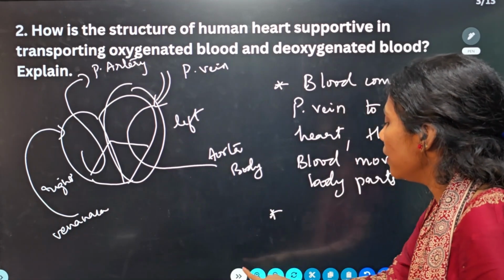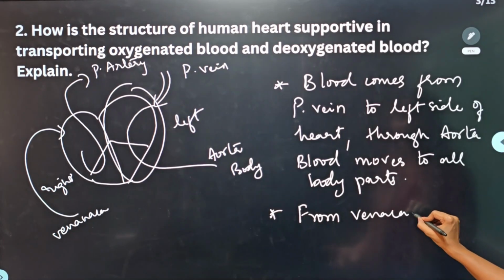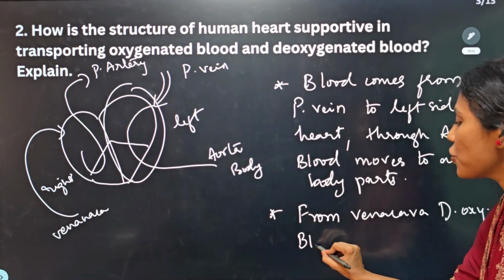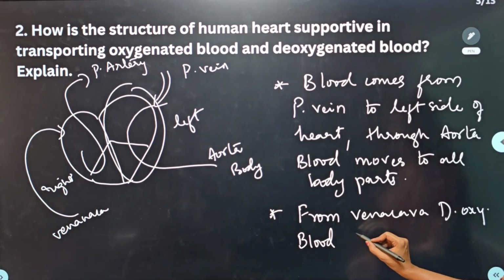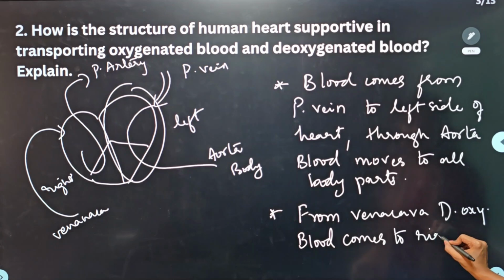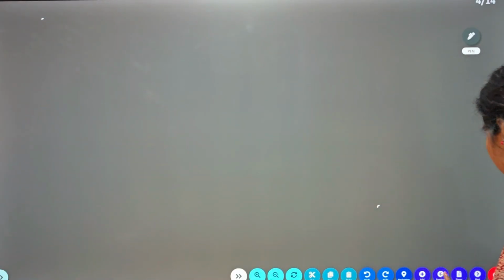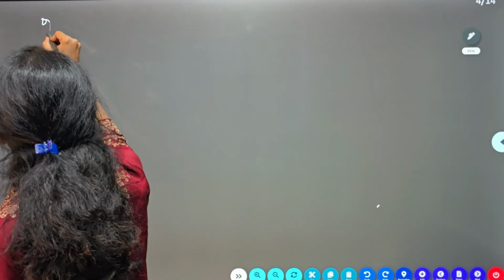And now from vena cava, deoxygenated blood, I'm using a short form here, you write down full form in the exam. Deoxygenated blood from vena cava comes to right side or right chambers of heart. That is what we have written here, no? Yes, right side of heart.